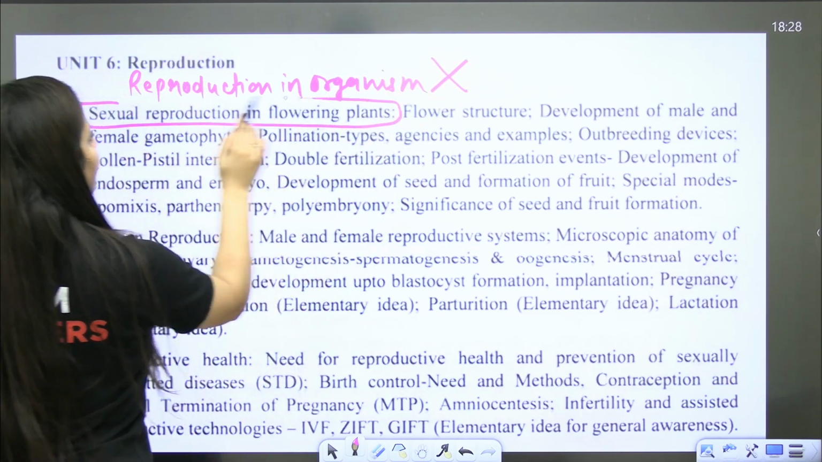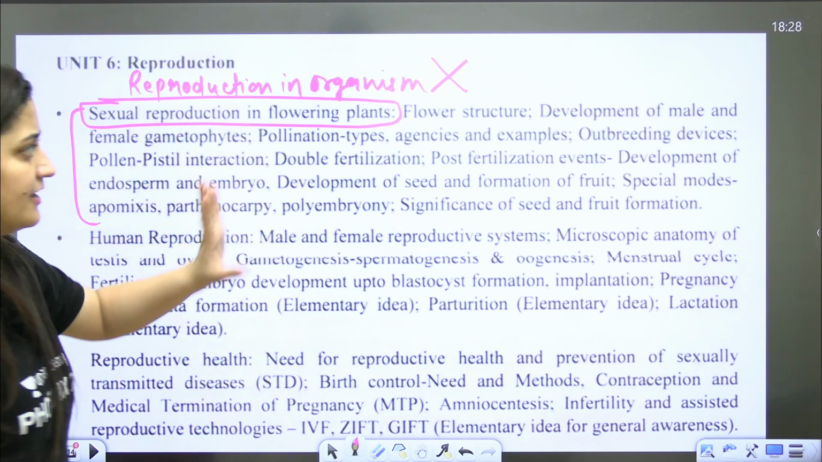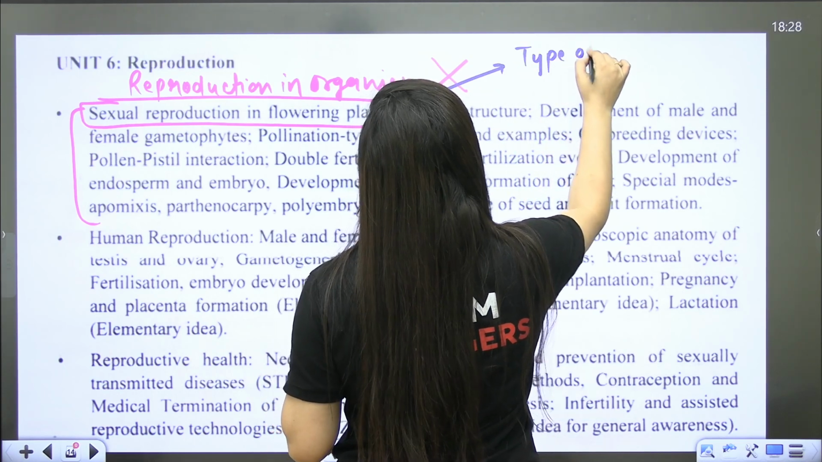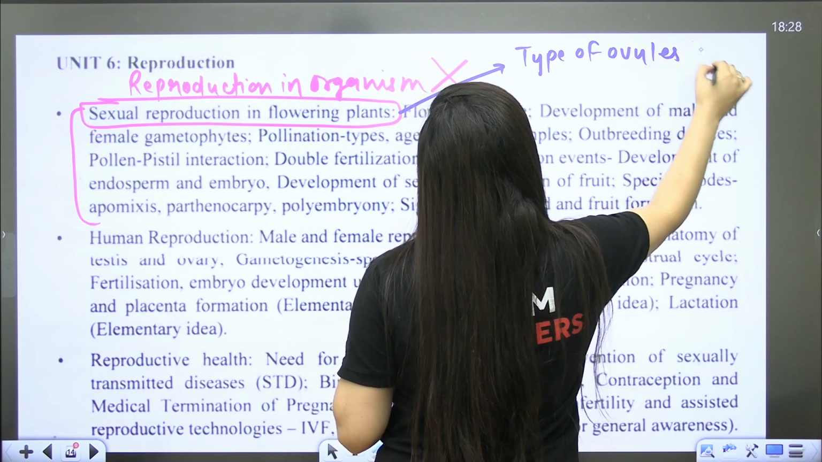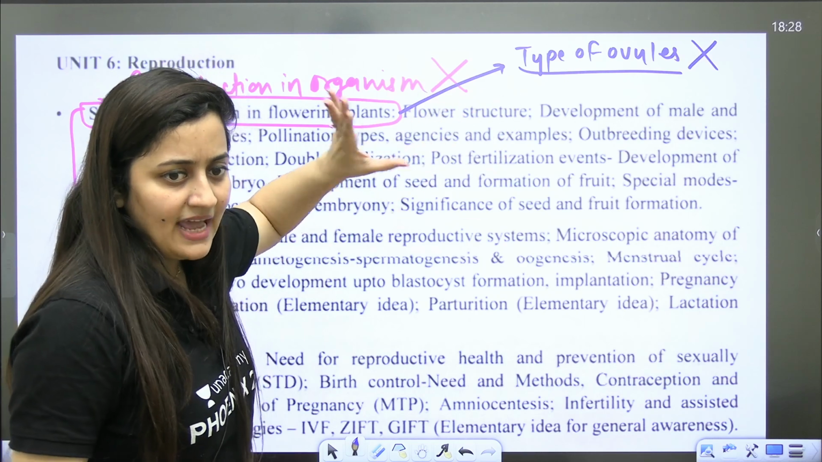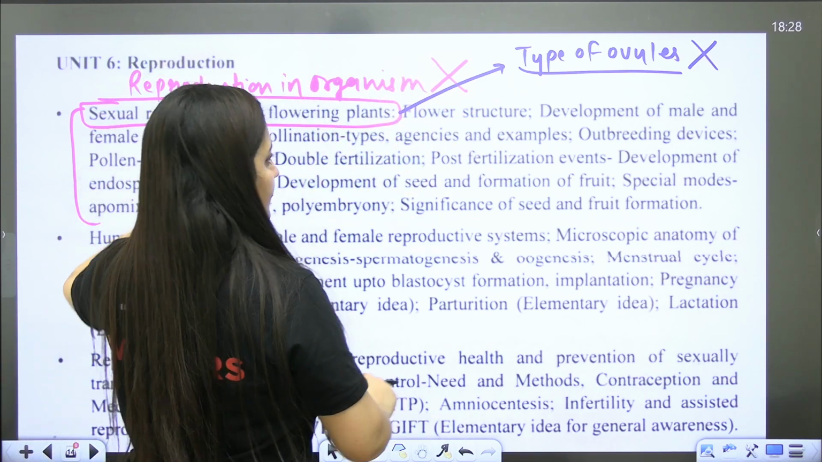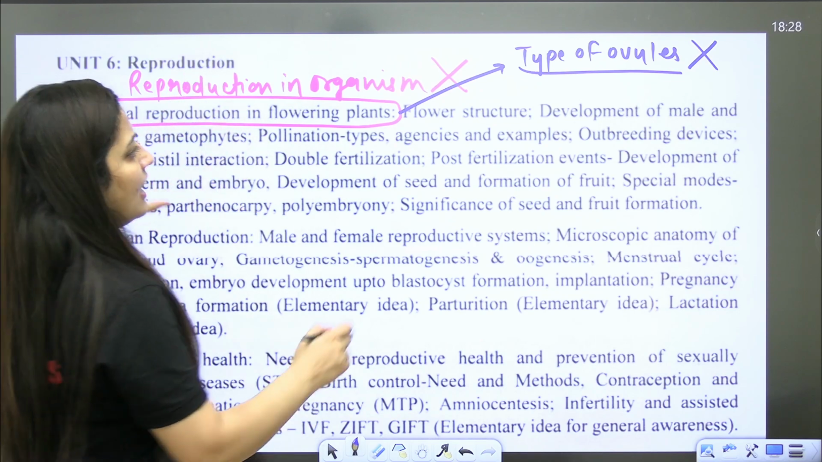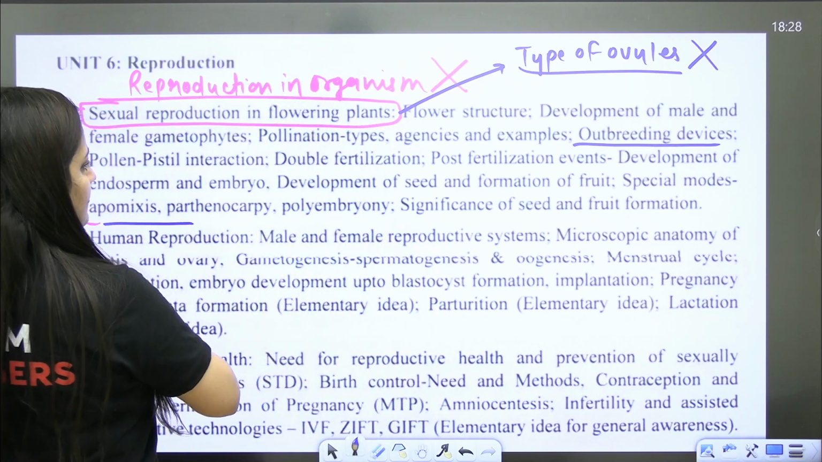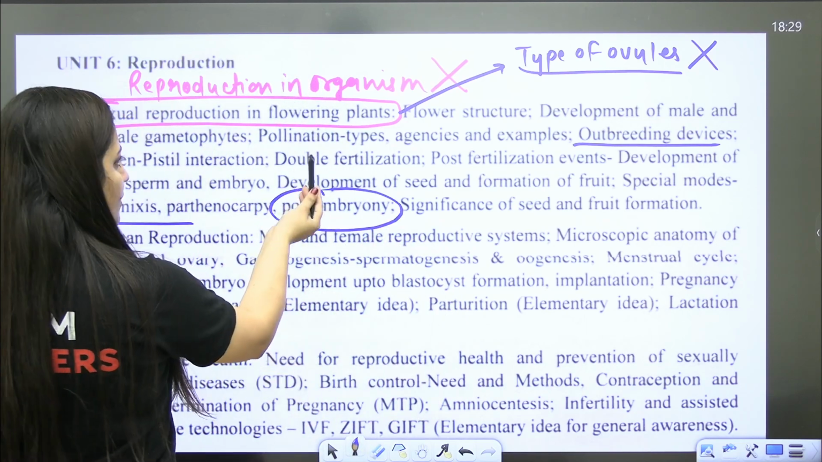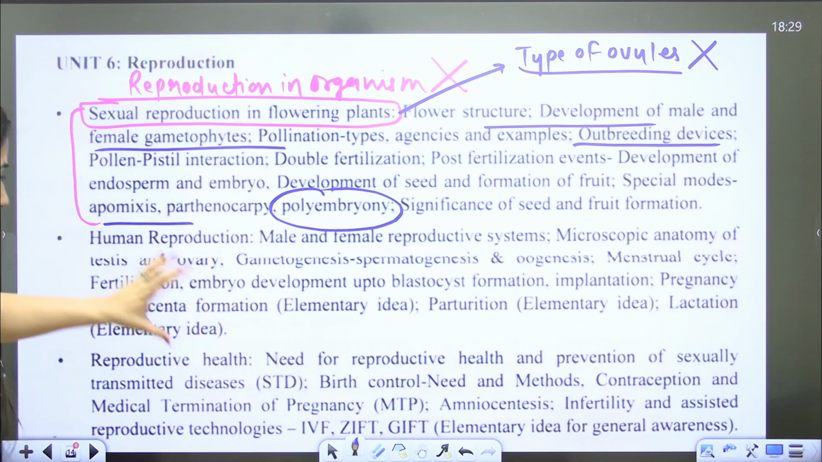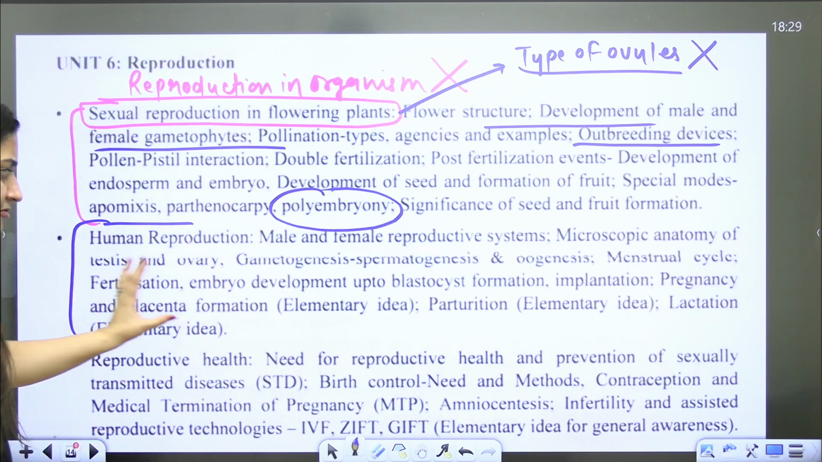Sexual reproduction in flowering plants, this is the complete syllabus that you have to do. So no need to study types of ovules. It's not part of your syllabus. Sometimes in some coachings they teach it, but no need to study the types of ovules, not required. Clear? Here, outbreeding devices, and apomixis, polyembryony, and development of male and female gametophytes, one of the most important topics. From human reproduction, everything is important.